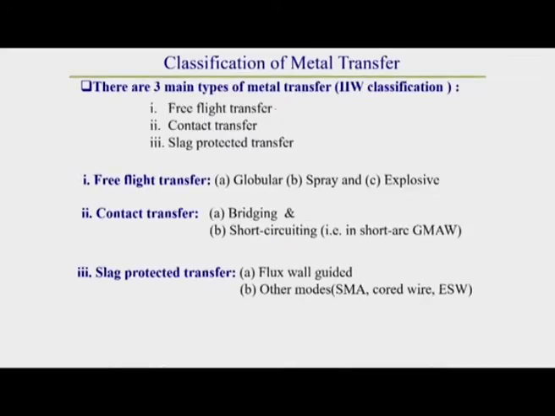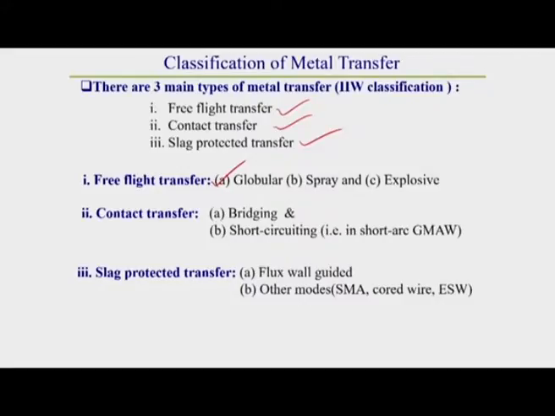First of all, last class we observed there are three different types of metal transfer: free flight, contact, and slag protected transfer. I started discussing free flight metal transfer, starting with globular metal transfer, and I completed it. In globular transfer, the drop diameter is approximately 2 times the diameter of the electrode.